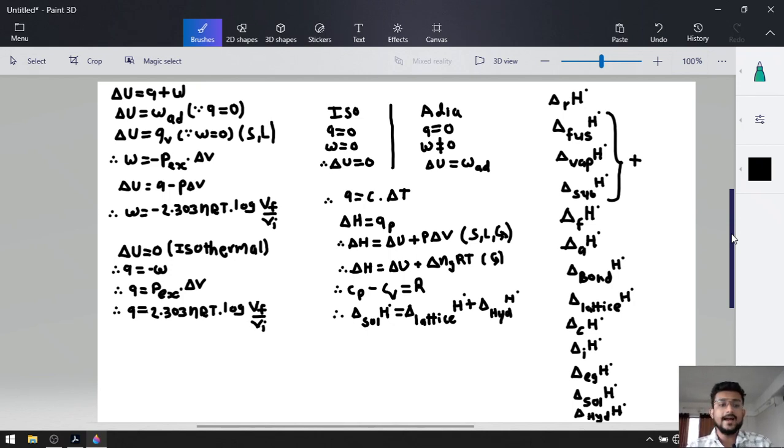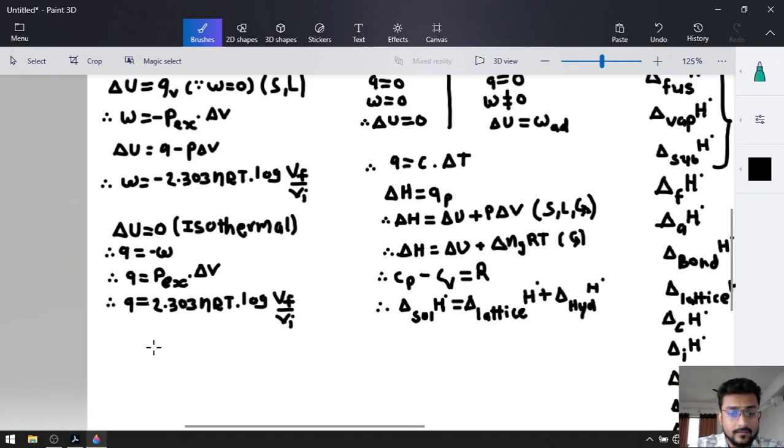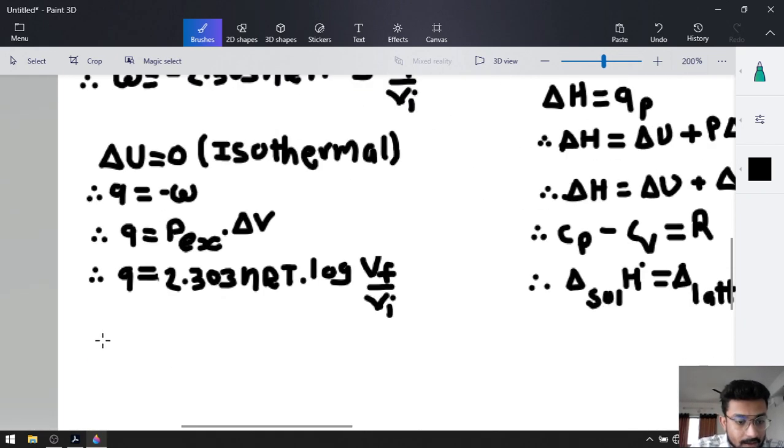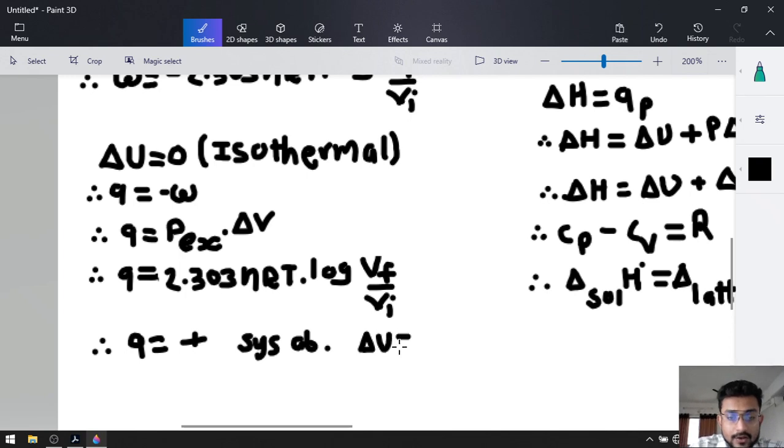Now sign convention. First of all, if heat Q is absorbed, we have not mentioned that, so I am going to mention this over here. If Q is absorbed by the system, Q will be positive. So if the system absorbs heat, Q will be positive, and because of that delta U will also be positive.